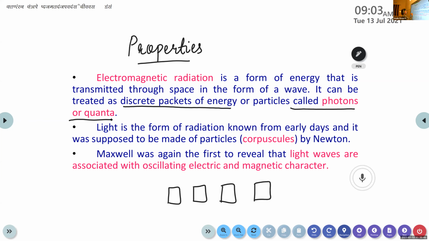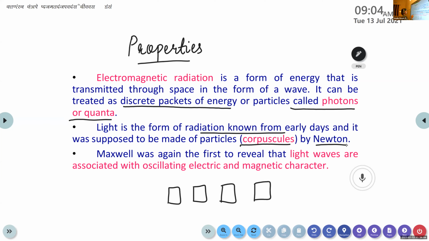And the second one, light is the form of radiation known from early days, and it was supposed to be made of particles, corpuscles, by Newton. This light was supposed to be made of particles called corpuscles, and it was suggested by Newton.